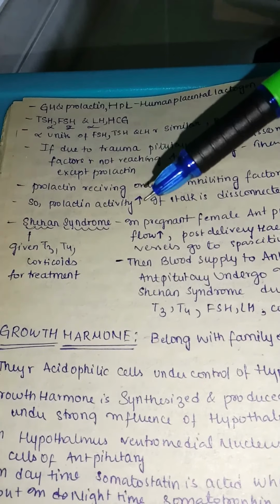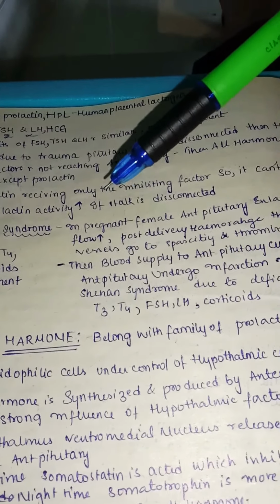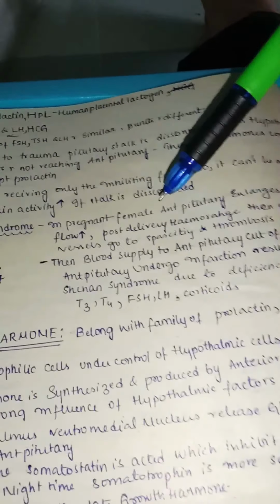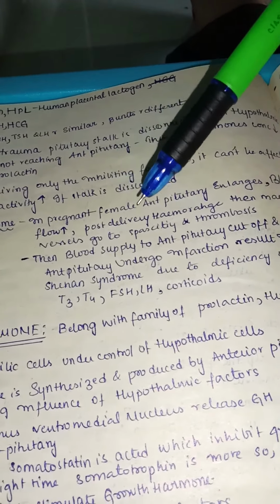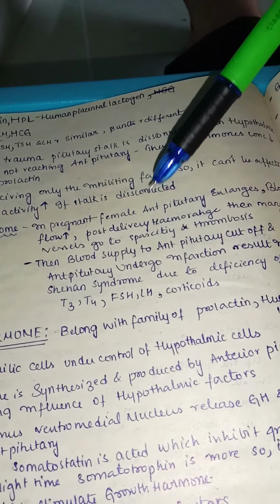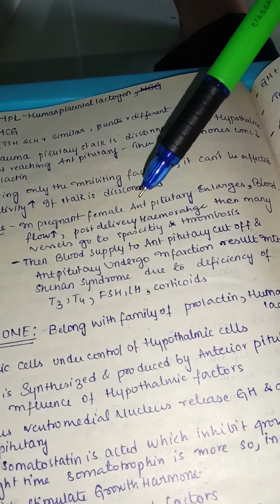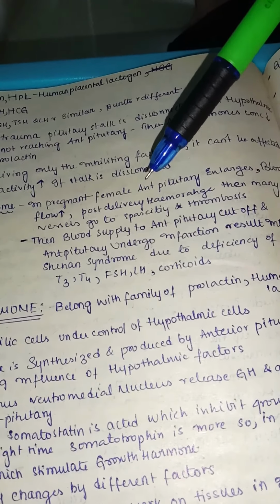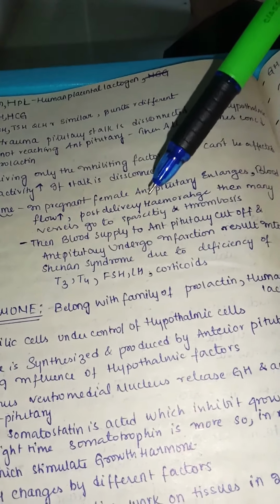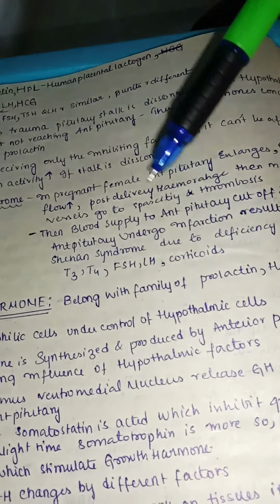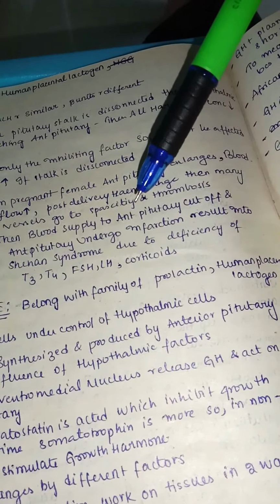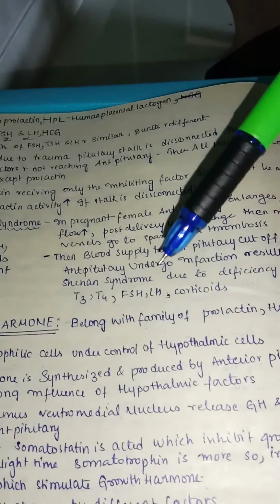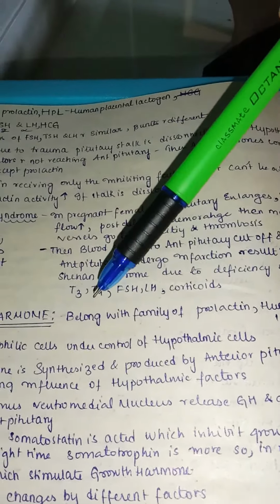Next, let us see what Sheehan syndrome is. Sheehan syndrome is mainly seen in a pregnant female, where the anterior pituitary enlarges and the blood flow increases. Postpartum hemorrhage, that is hemorrhage after the delivery, may cause many vessels to go into spasm and also thrombosis because there is low blood supply. Then the blood supply to the anterior pituitary is cut off and the anterior pituitary may undergo infarction, which results in Sheehan syndrome.